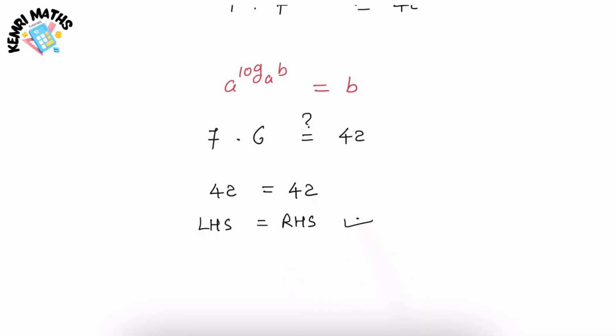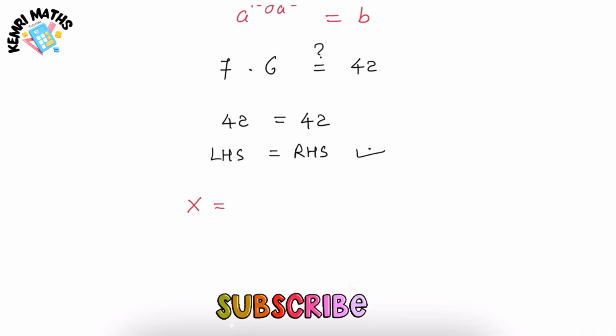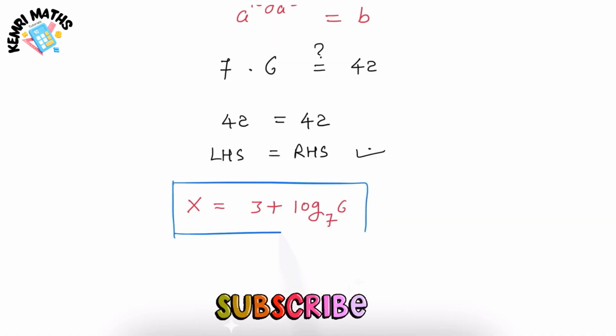And that's how we crack 7 to the power x minus 2 is equal to 42. No guessing, just smart strategy. Keep practicing and remember, think deeper, solve smarter.